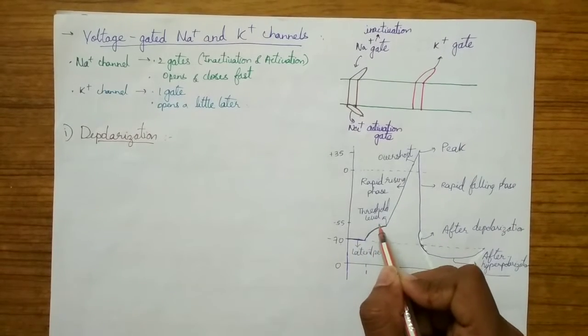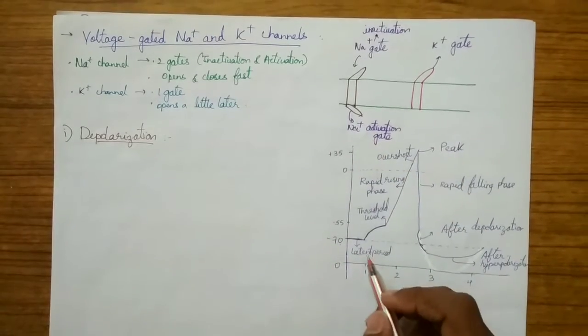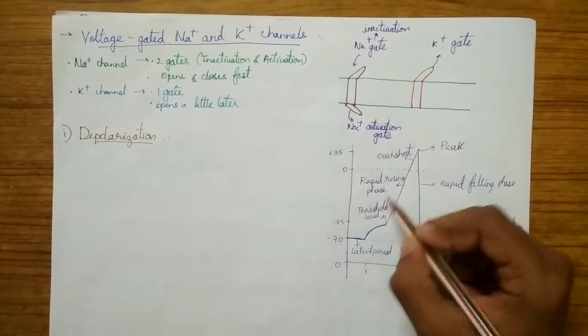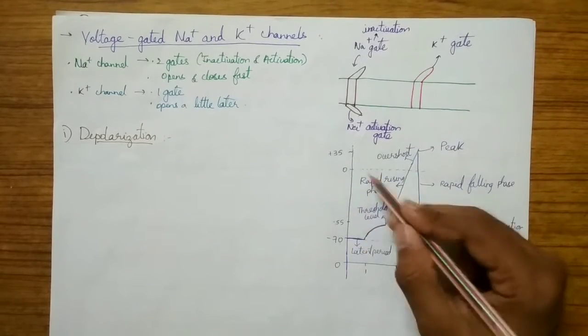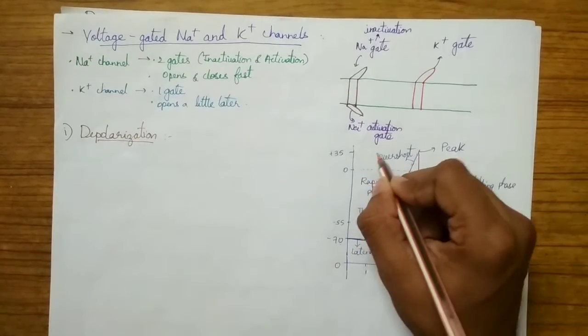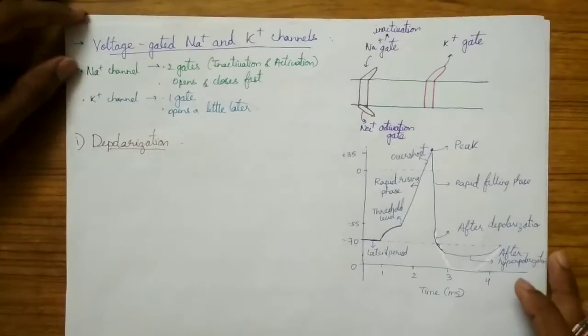In this stage, there will be opening of the activation gate of the sodium channel. Then due to the opening of the activation gate of the sodium channel, there will be a rapid rising phase. And this is the depolarization process. And it will overshoot to plus 35 millivolts and reach a peak. So what all happens?